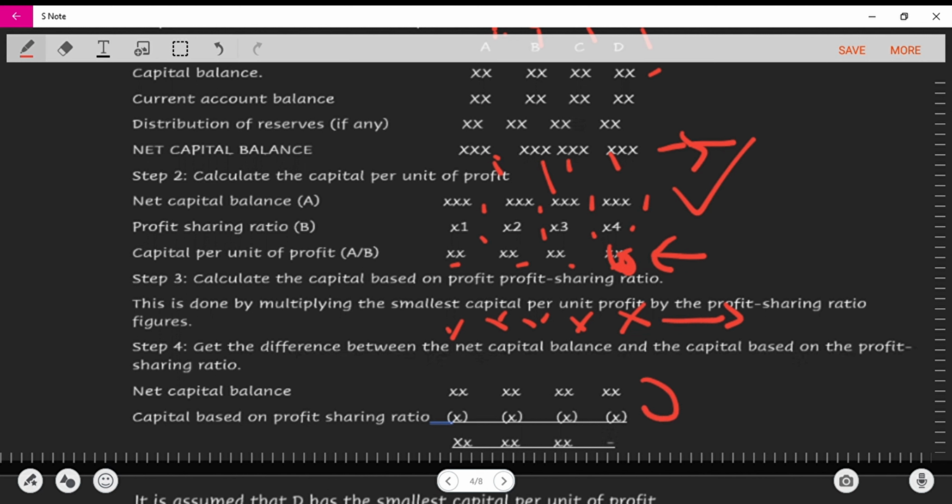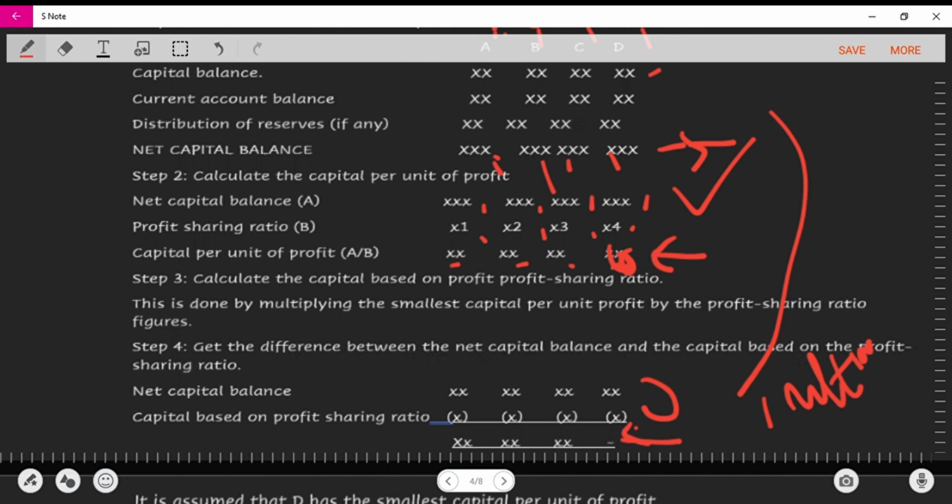This is what they did here, so no need for this whole line. After doing that, the difference is assumed as a surplus. So after doing that, the capital minus the capital based on the profit sharing ratio, you get the supposed surplus. In this case, we have surplus for three of the partners. So this is where they stated in the definition that because we have three of them, you have to progressively do everything we have done before until you have only one person. So that's now the ultimate surplus capital.